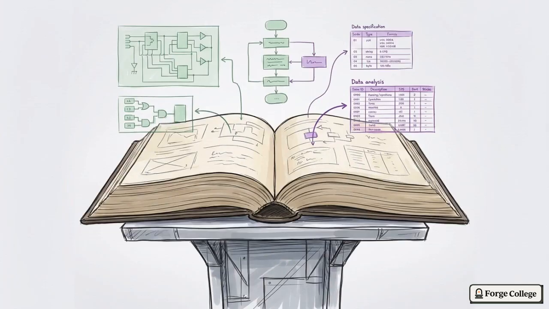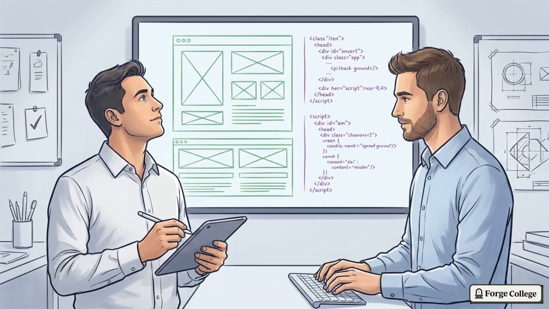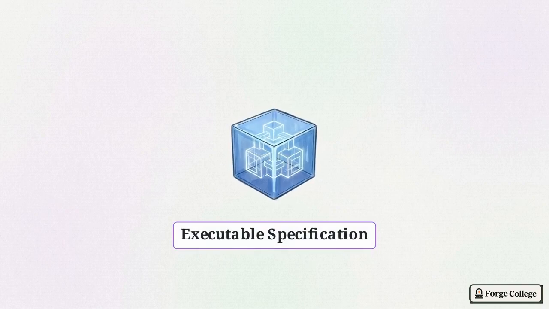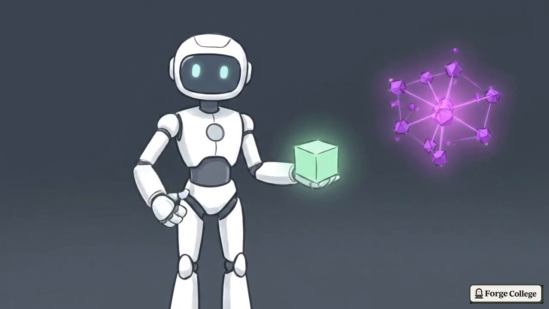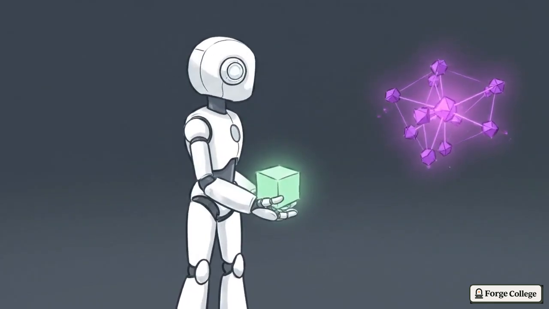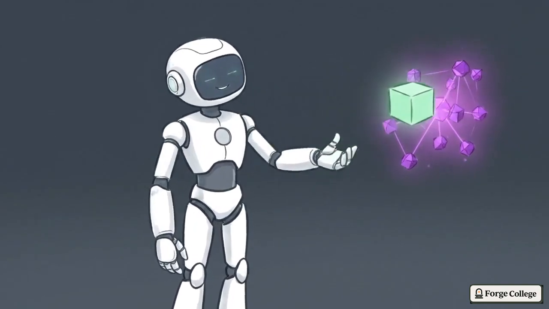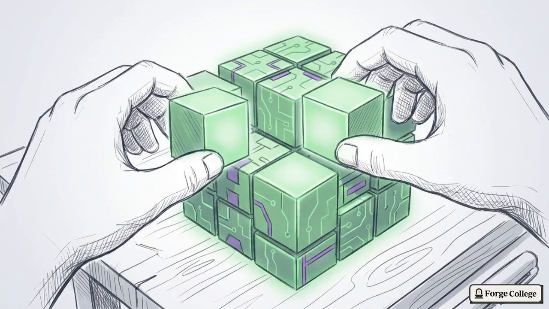When you put it all together, this rulebook becomes a practical guide for the people building and testing your app. The templates, the one-time keys, and the upgrade rules combine into a clear, step-by-step guide. It shows the builders exactly how the finished system should behave. Now, instead of confusion, we have a system that is great at handing off information between the traditional web and the blockchain. Take these guides and use them to build your final project.